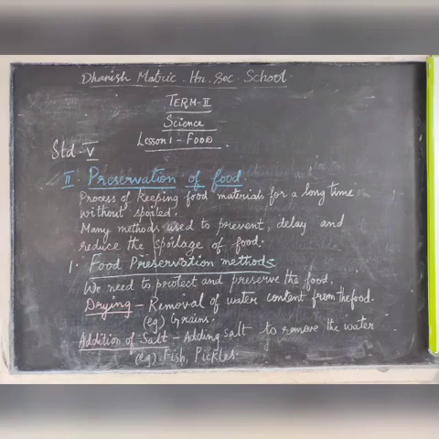First one, drying. It is the removal of the water content from the food by drying it in the sunlight. If you dry the grains and so on, the water content from the grains will be removed and they can be preserved for a long time. So drying is one method.